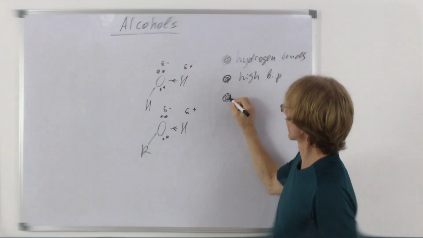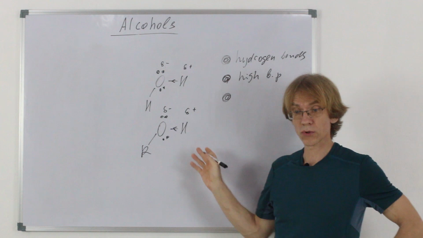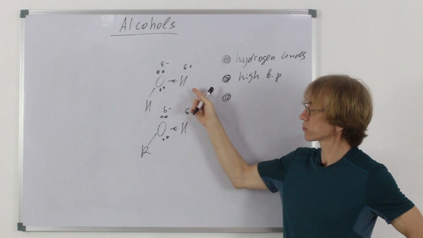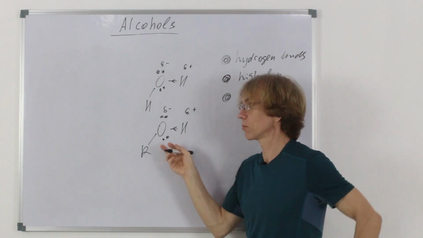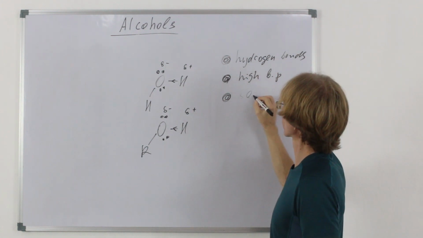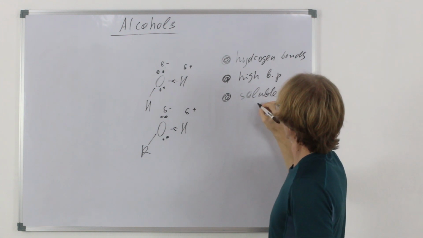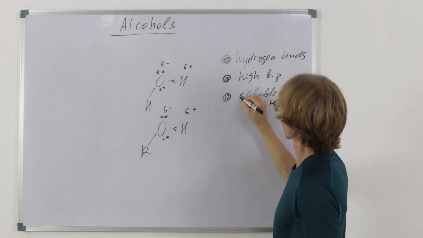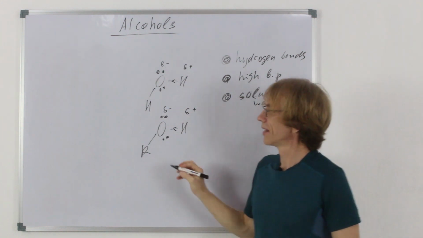What else? The next thing which we expect from alcohols, they should be soluble in water, at least the lowest members of the homologous series. And how soluble are they going to be?